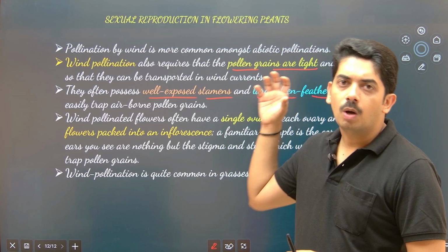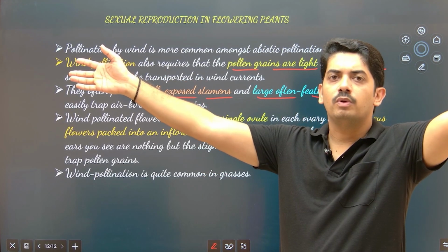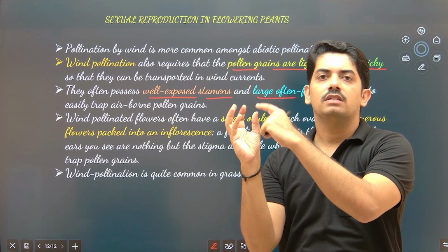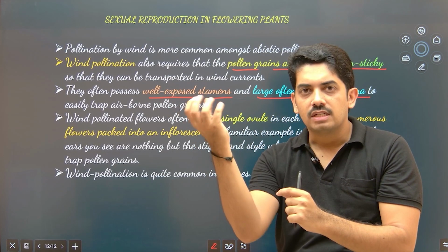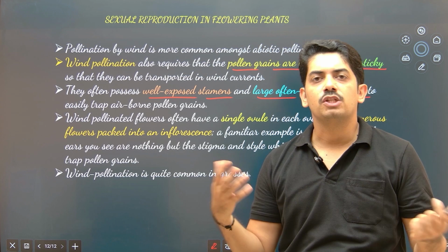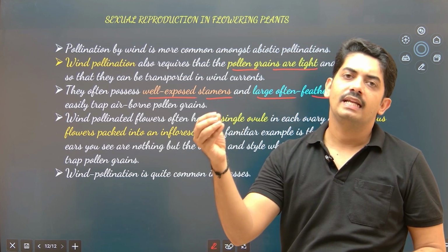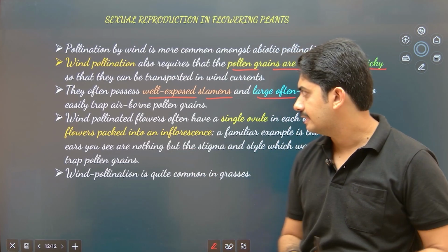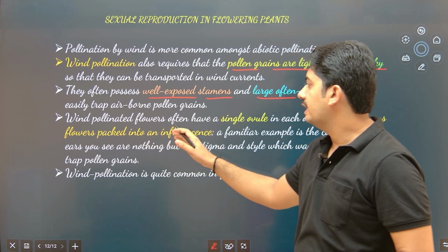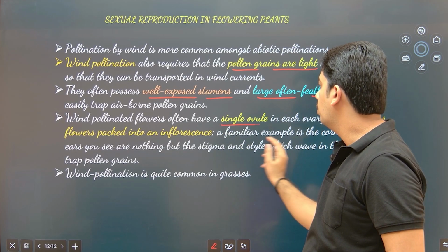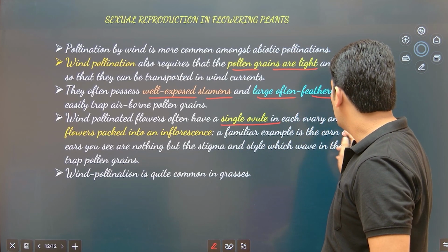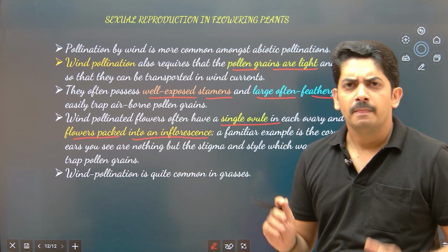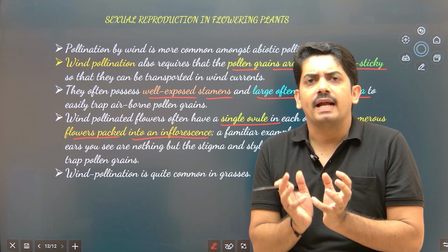Imagine there is one strong wind current, and thousands of pollen grains are released to the environment. Now, the stigma having small hair-like structures can trap these pollen grains easily. If there is no such thing, then the chance of pollen grains depositing on the stigmatic surface will be very, very less. Okay. So wind pollinated flowers often have a single ovule in each ovary, and numerous flowers packed into a compact inflorescence.